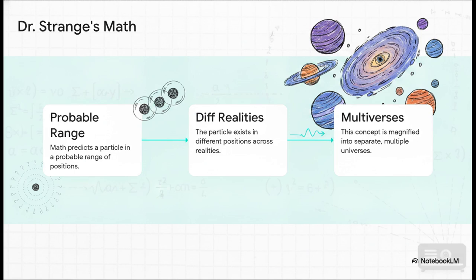Step 1, the underlying math predicts a particle exists in a probable range of positions. Step 2, this implies the particle is actually existing in different positions across different realities all at once. And step 3, Hollywood takes this microscopic concept and massively magnifies it into separate, fully formed multiple universes. It's a direct bridge from real-world probability mechanics to your favorite blockbusters.